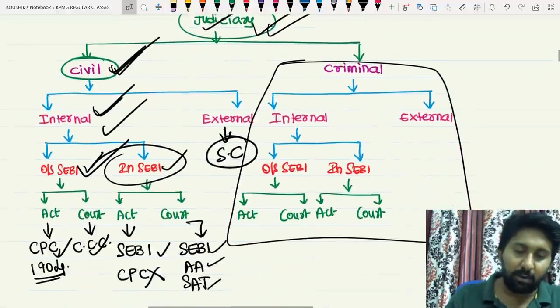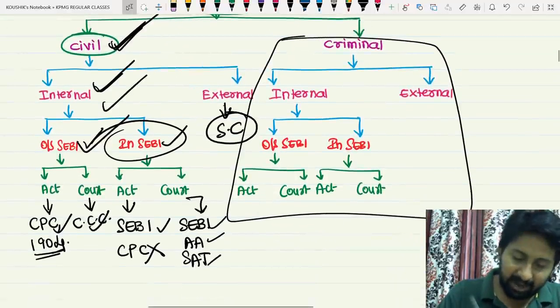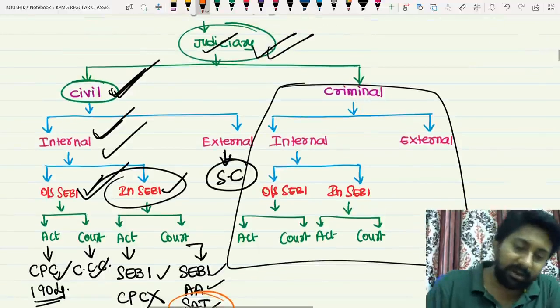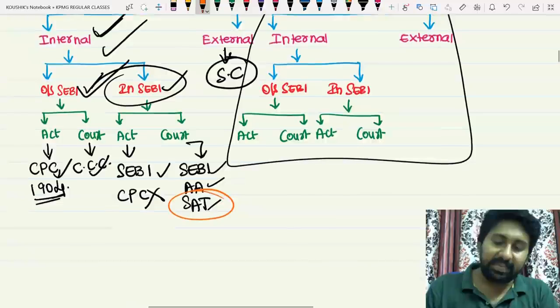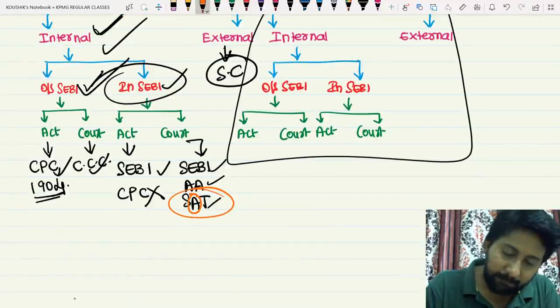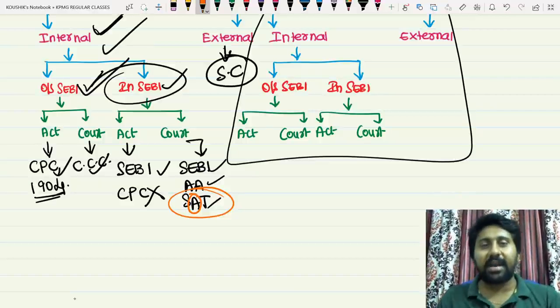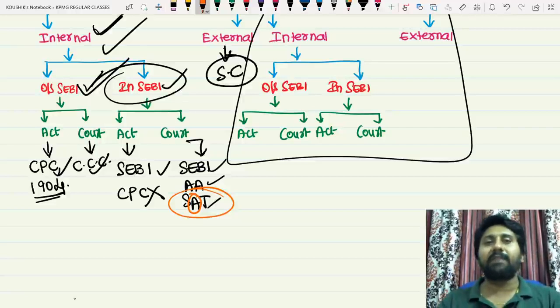So this is all about the introduction to the concept of SAT. The conclusion is one: SAT is a civil authority or a criminal authority? Civil authority under the SEBI Act. It will take the cases or appeals. Securities Appellate Tribunal, but not only appeals. There are many works to do by SAT. SAT is not just to take appeals. It is much more, beyond appeals. What are all those things? We will learn in our next session.